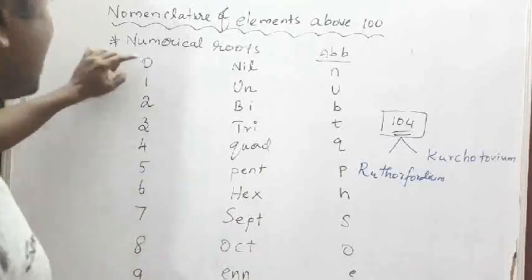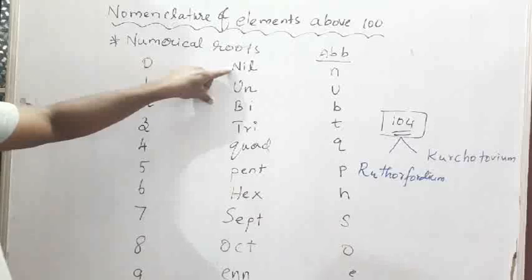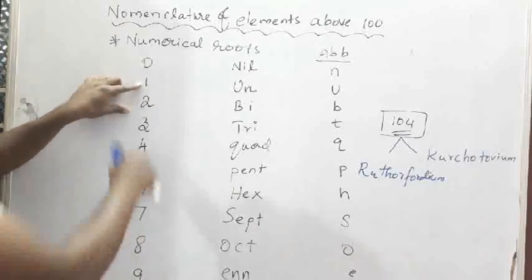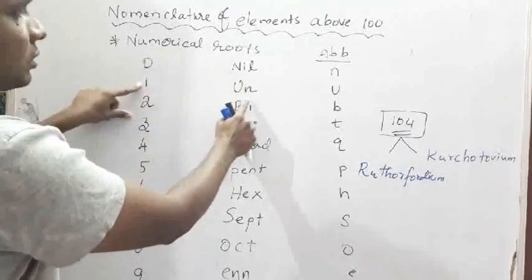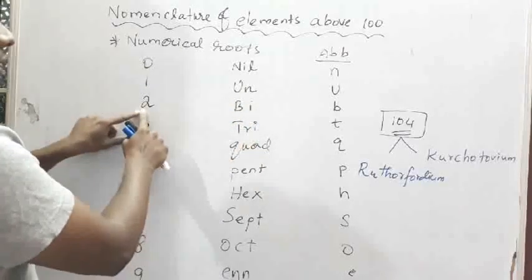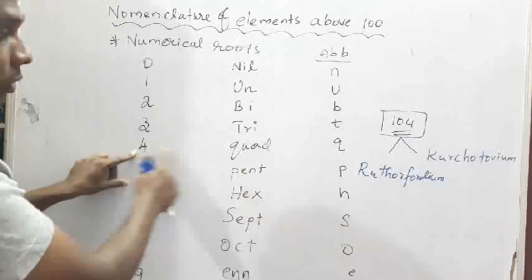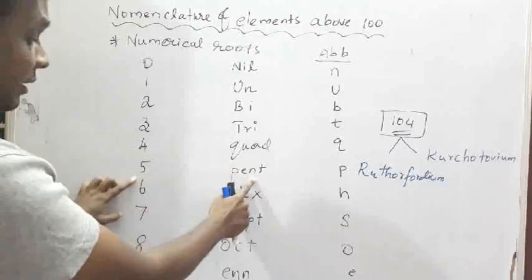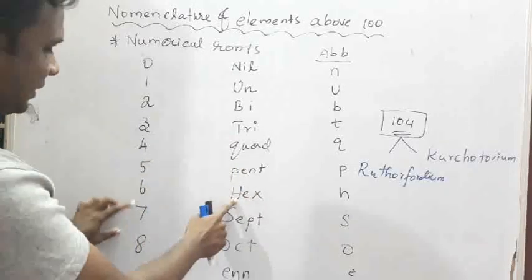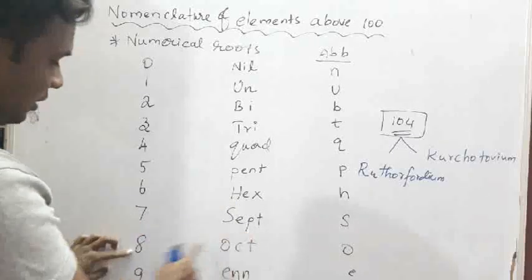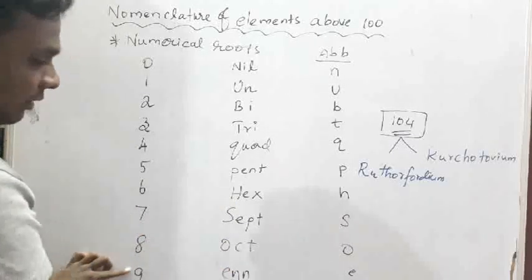For 0 it is nil. For 1 the numerical root is un. Then for 2 bi, 3 tri, 4 quad, 5 pent, 6 hex, 7 sept, 8 oct, 9 enn.